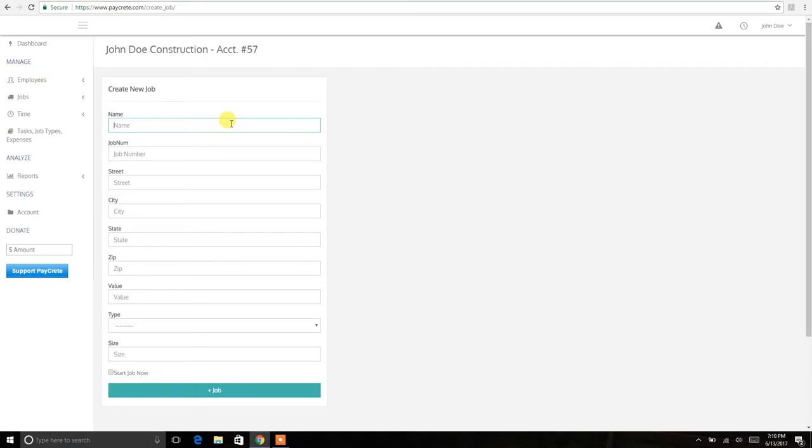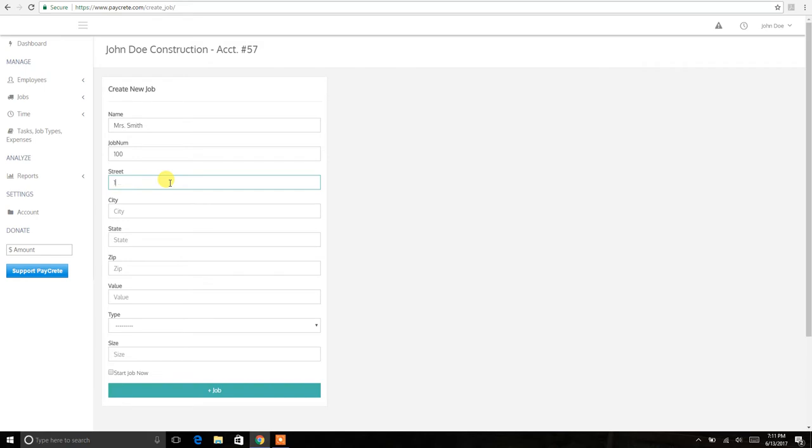Let's say that my construction company does residential concrete construction. So we're at Mrs. Smith's house. Let's just call it that, Mrs. Smith. Job number. If you number your jobs or not, we suggest you do just for the system to be able to track it better. So let's go ahead and give this job number 100. We'll start with 100.